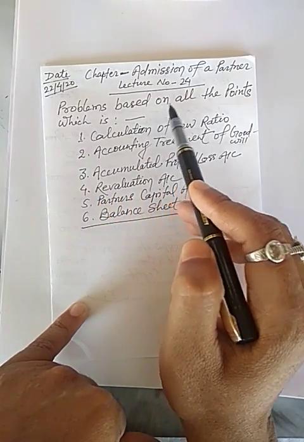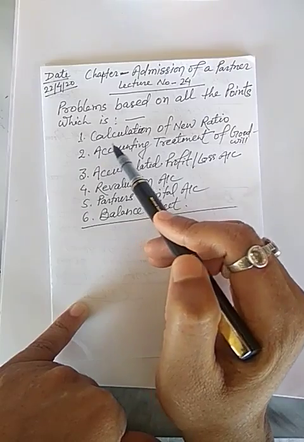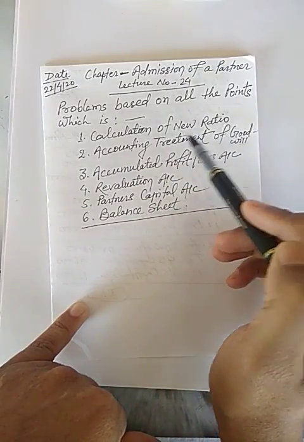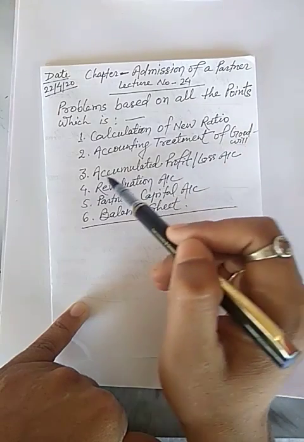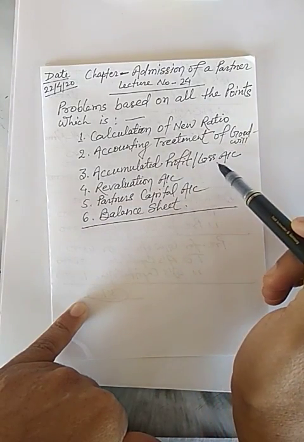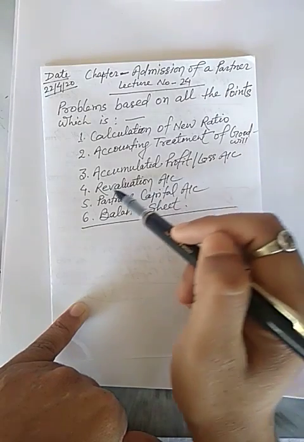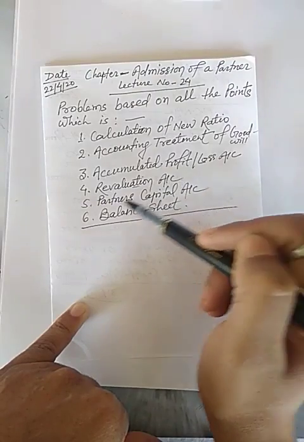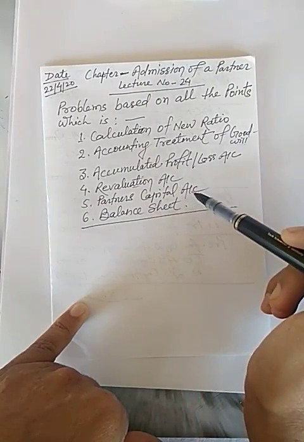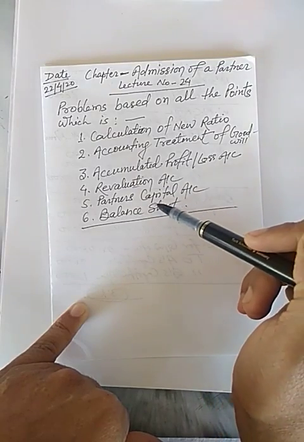Problem based on all the topics, which are calculation of new ratio, accounting treatment of goodwill, accumulated profit and loss account and reserve also. Fourth point is revaluation account, partners capital account, and last point is balance sheet.